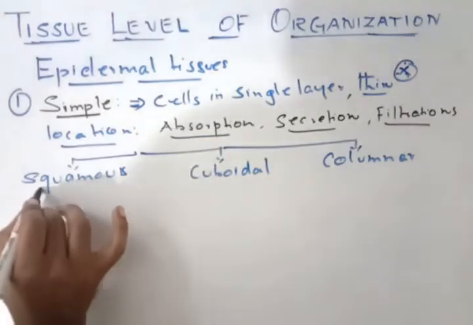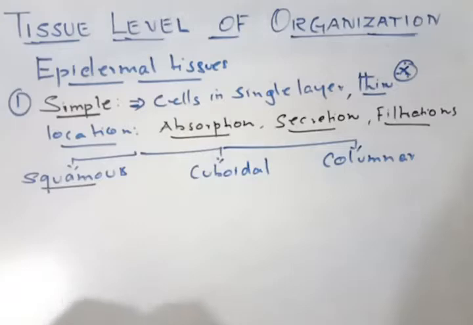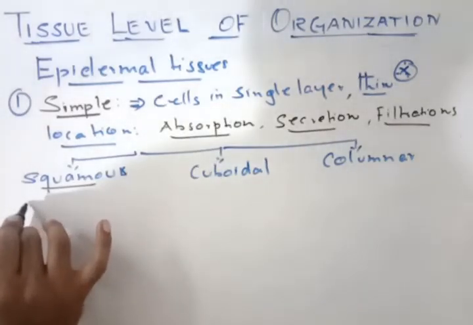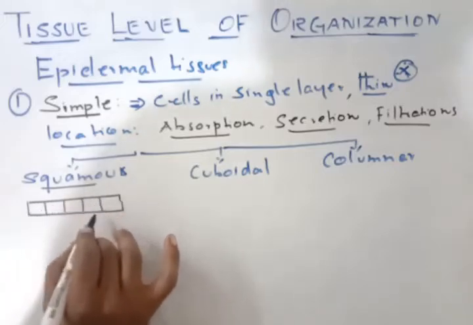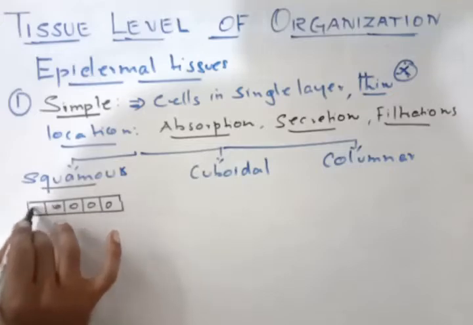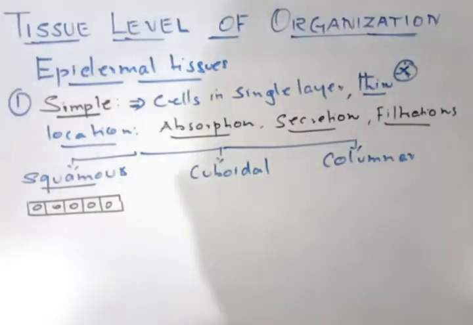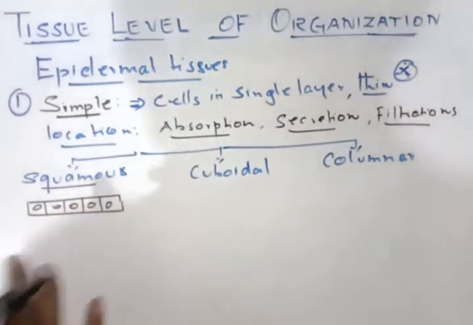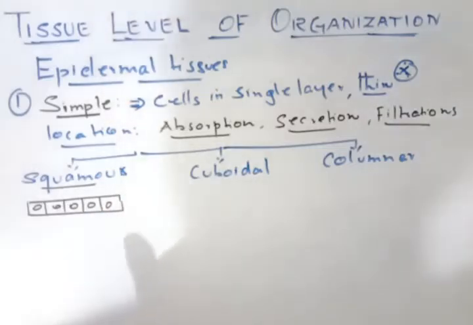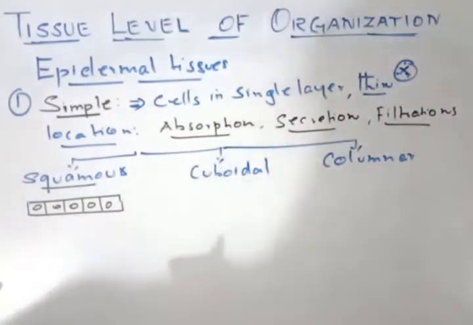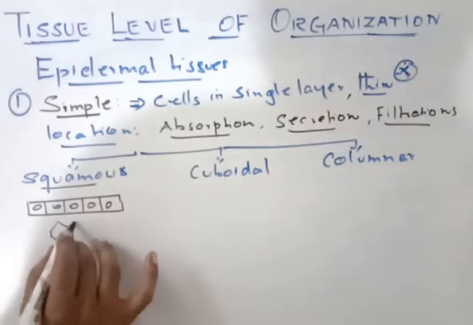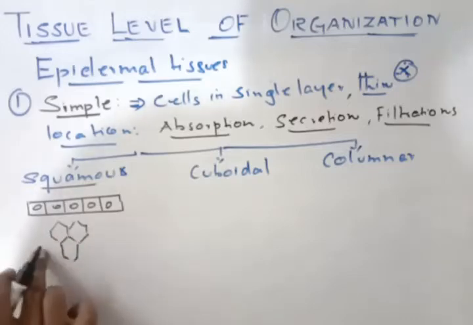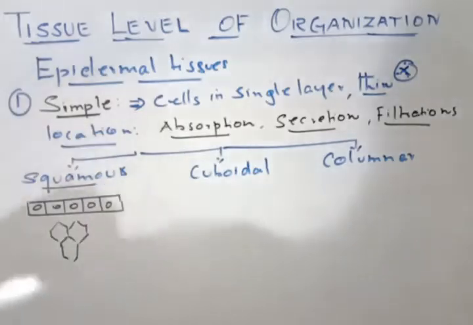Now when you talk about these squamous epithelial structures, in the diagram the cells are flattened like this, and the nucleus is very prominent, a big nucleus. This is the structure of the squamous epithelium. Single layer, but the cells are flattened, with a prominent nucleus. Then these cells have irregular boundaries. When you look from the top view, it is polyhedral in shape like this. So these are all very important regarding the squamous epithelium.